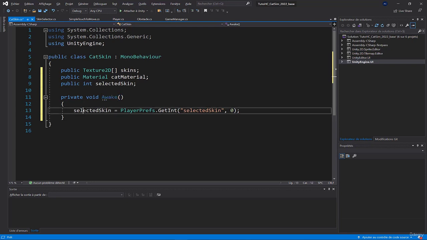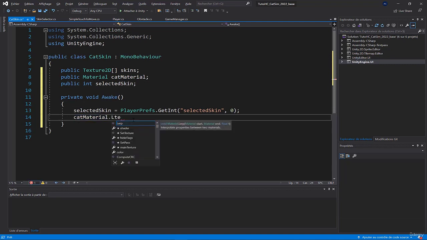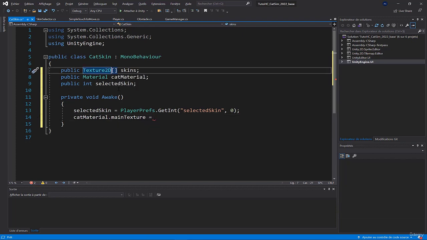So in the awake, we retrieve the selected skin, and then I'll do cat material.texture is equal to, if we look at main texture, we see that it's a texture. I've put an array of 2D textures, so I'll put an array of textures since it's waiting for a texture.